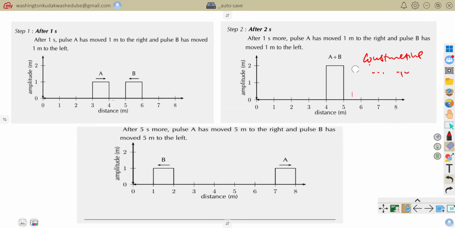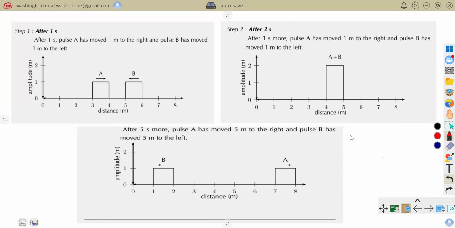So I'm hoping that now you have got an idea of what we refer to as a pulse. You can define a pulse as a single disturbance that occurs through a certain medium. And you would know that the medium does not create the pulse, nor do the particles of the medium become the pulse. Instead, the particles of the medium are just temporarily displaced and then they come back to position.